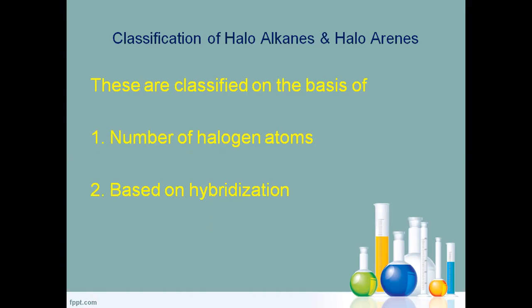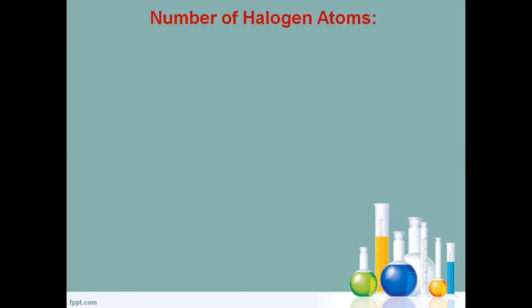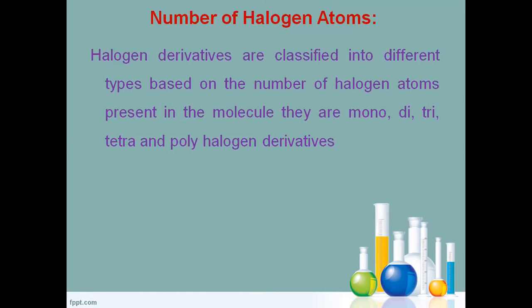Haloarenes or haloalkanes are classified mainly into two categories. Next, we discuss the classification of haloalkanes or haloarenes. They are classified based on the number of halogen atoms, and based on the hybridization.